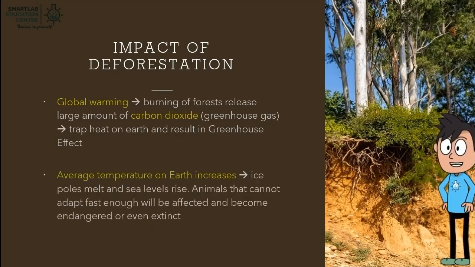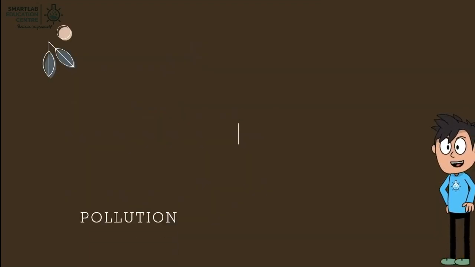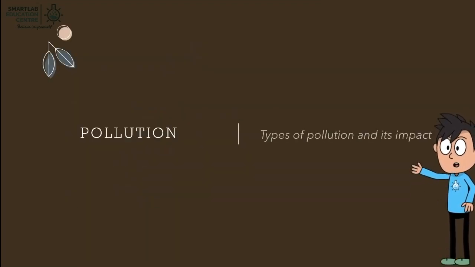The average temperature on Earth increases, leading to ice poles melting and sea levels rising. Animals that cannot adapt fast enough will be affected and become endangered or even extinct. Pollution. We will look at the various types of pollution and their impacts.